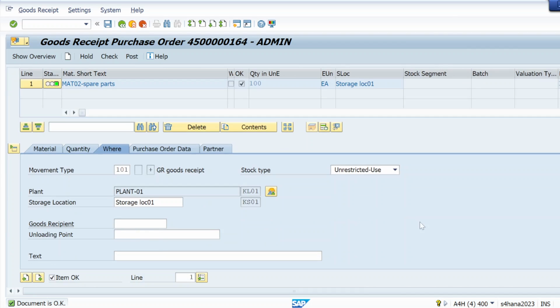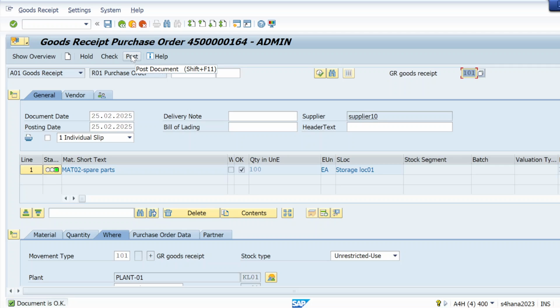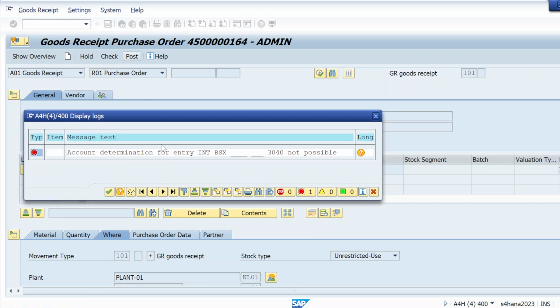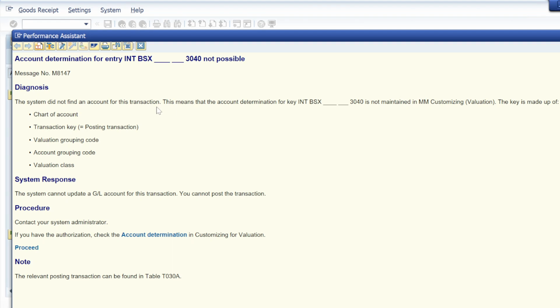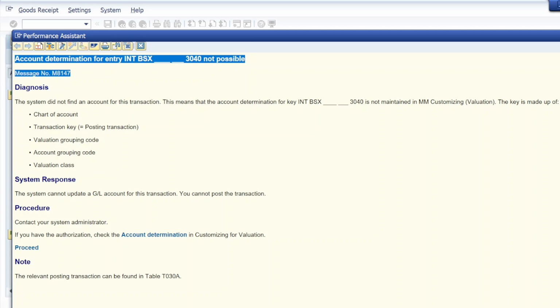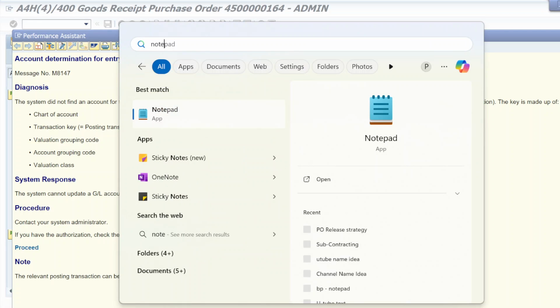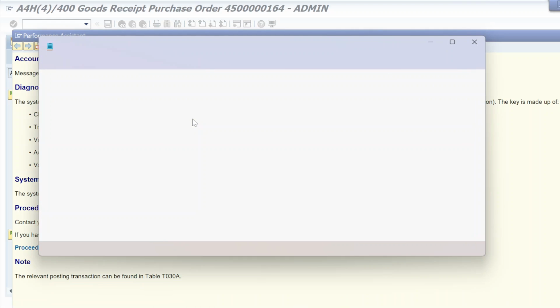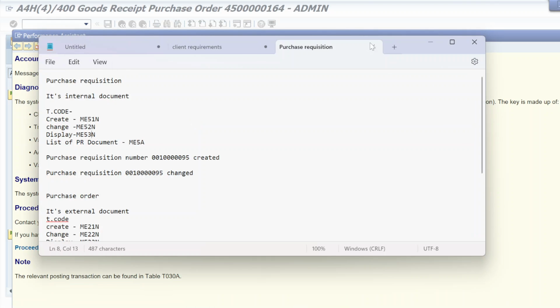So what I need to do, let me give storage location, flag this item okay checkbox, check it and post it. Simple as that. Once I try to post, I am getting this error. This is an account determination error. So how do we resolve this account determination error in S4 system? Let us see. Simply we will copy this error and paste it in notepad.